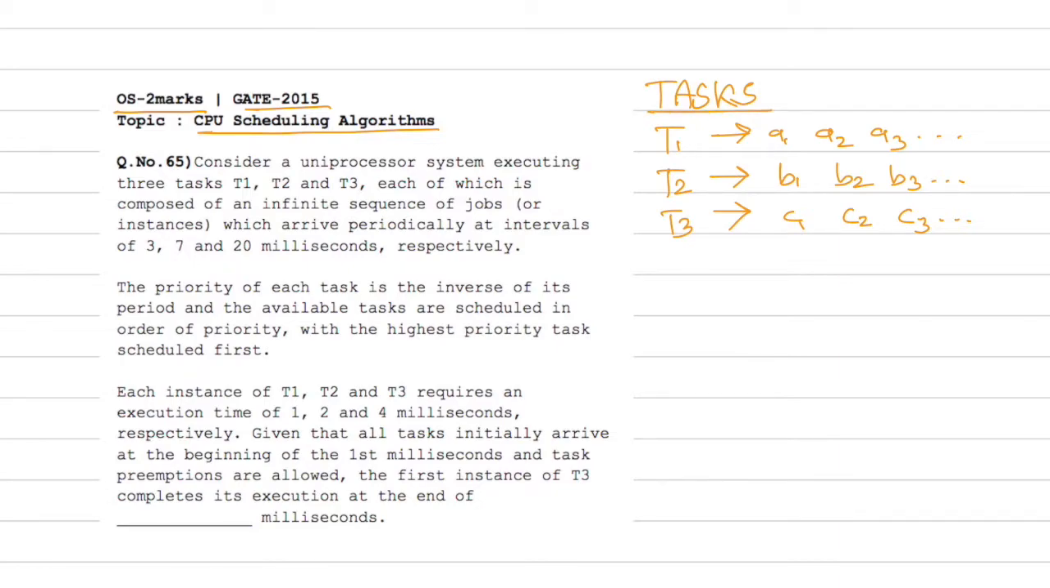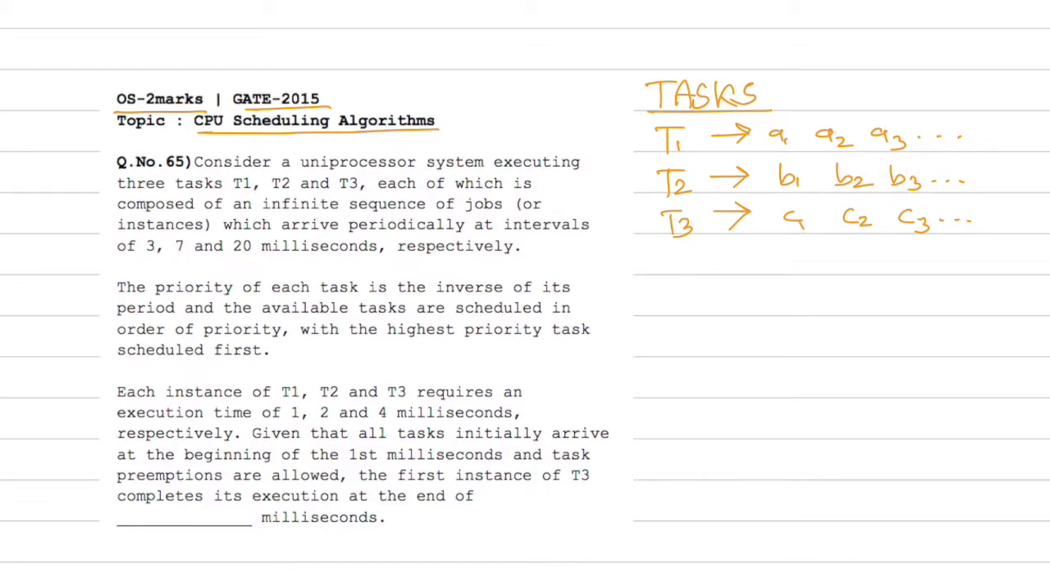Let's reread the statement to confirm our understanding. Consider a uniprocessor system executing 3 tasks T1, T2, T3, each of which is composed of an infinite sequence of jobs. Yes, each of them has an infinite sequence of jobs which arrive periodically at the intervals of 3, 7 and 20 milliseconds respectively. Okay, so each of these jobs arrives at a fixed period of interval, and that is also given.